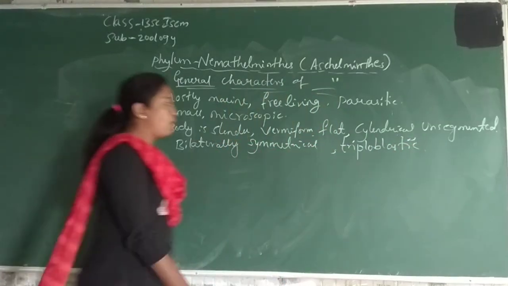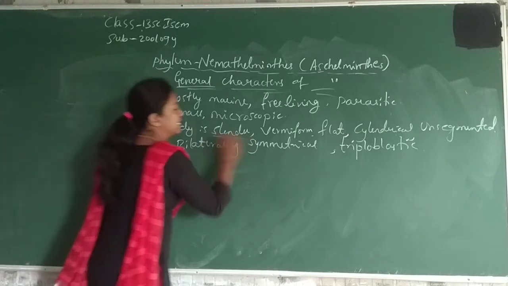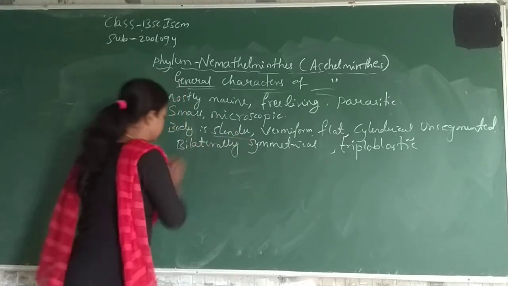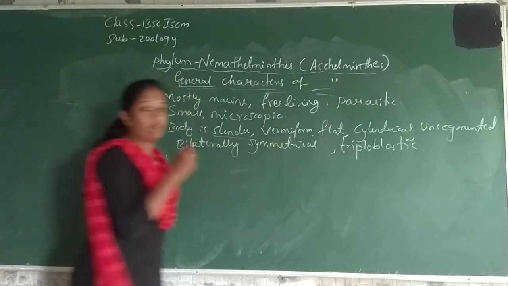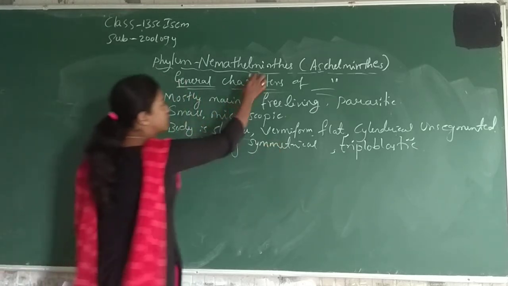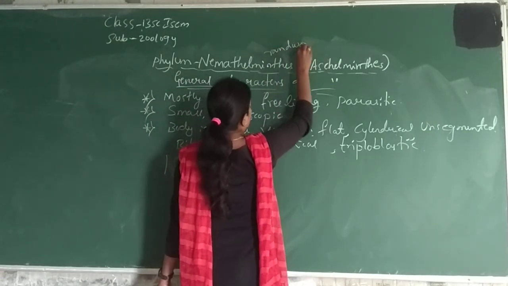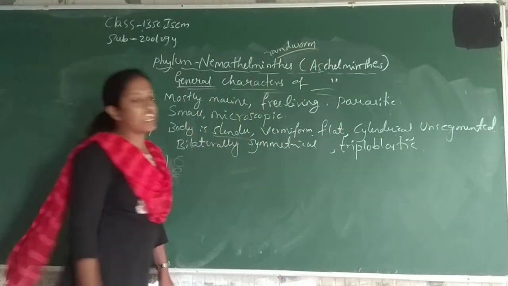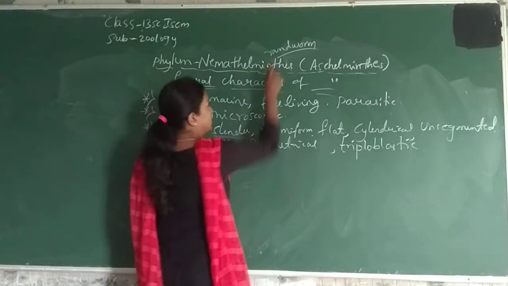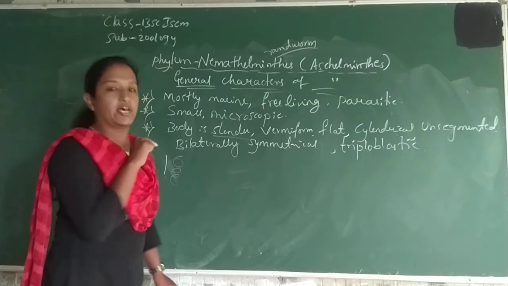This means the body of these Aschelminthes is slender. Slender is nothing but slim. They look slim, as well as vermiform. Vermiform means these are also called roundworms. Just as we say Platyhelminthes are flatworms, here for Nemathelminthes or Aschelminthes we say roundworms.